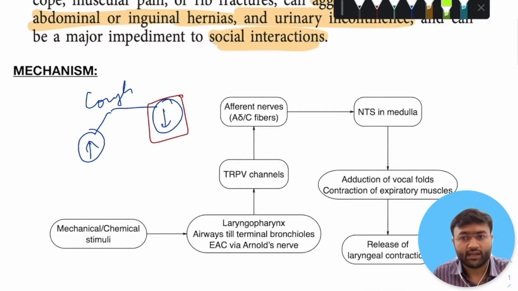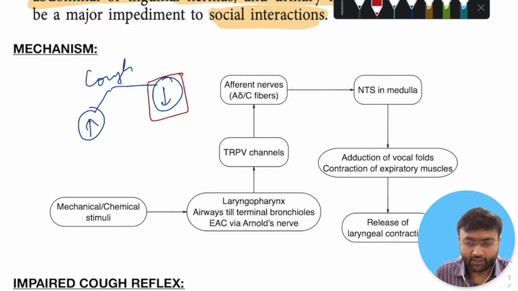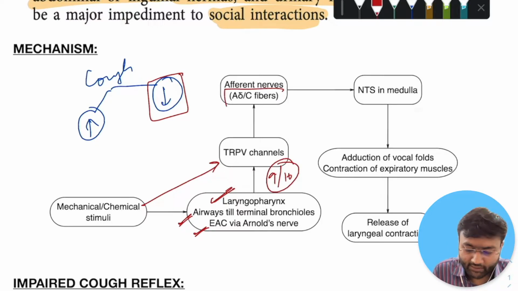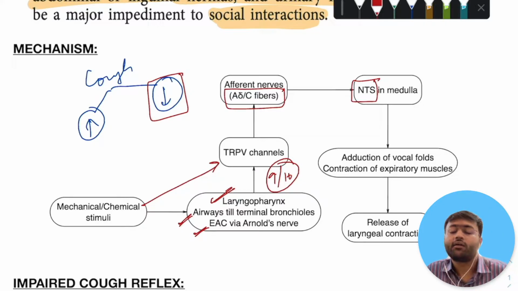First, I will discuss the mechanism of the cough. So, the cough reflex pathway is initiated by sensation of the mechanical and the chemical irritant, which is done by the TRPV channels. These channels are located in the laryngopharynx, in the airways, and in the external auditory canal. And the sensation is carried by the ninth and the 10th nerves. The fibers are A delta and C fiber pathways, and they will reach the nucleus tractus solitarius that is present in the medulla.